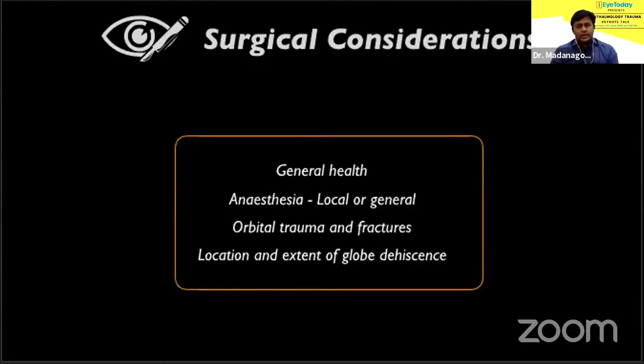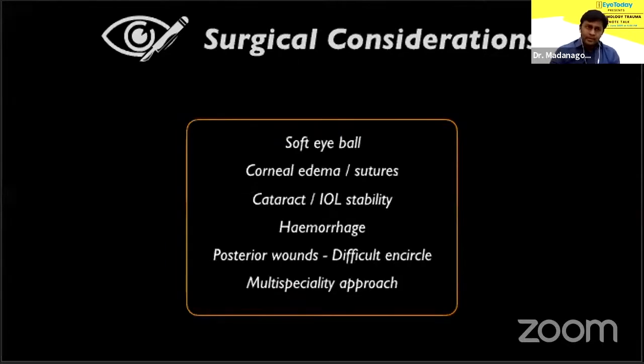First things first, make sure that the general condition of the patient is stable. One can consider GA also in case of large open wounds. If primary repair was done elsewhere, do not hesitate in trying to communicate and finding out the extent of the injury from the other surgeon. So when we actually start, the eye can be soft, and placing trocars itself is a real challenge.